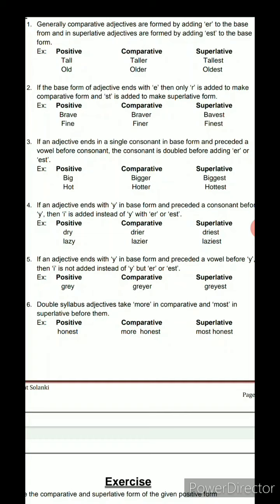Meaning if the adjective or word ends with a Y and the letter before the Y is a consonant, then the Y is omitted, and instead of that we use the I, and ER and EST.